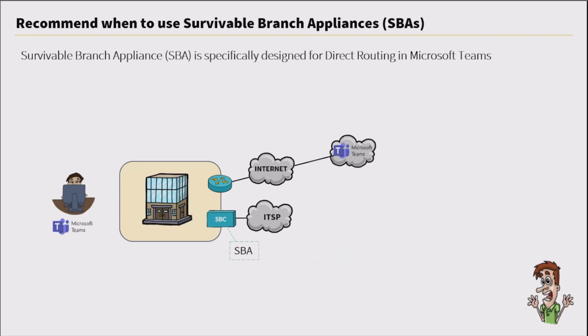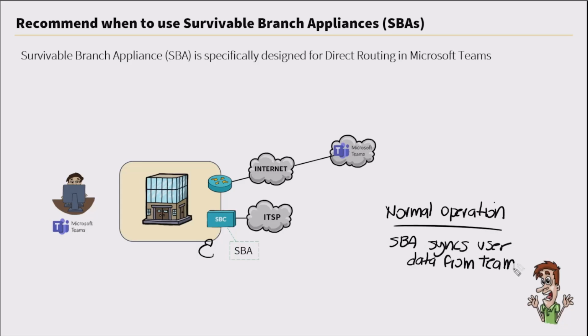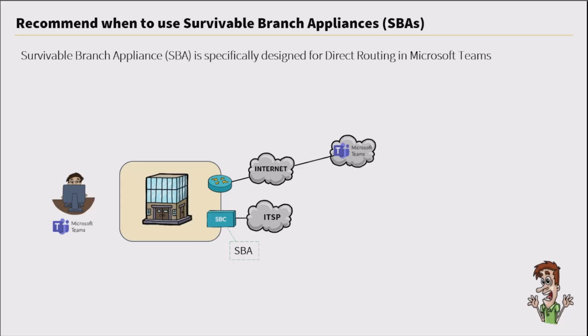So let's talk a little bit more about how SBAs work. Let's say you have a supported SBC that also has that Survivable Branch Appliance functionality. During normal operation, so when we don't have an outage, the SBA syncs user data from Teams. This can include user profiles, different policies, along with other configurations. So in the event that we have an outage, users and their Teams client will switch over to the SBA automatically.